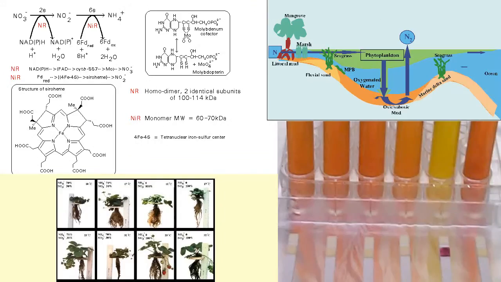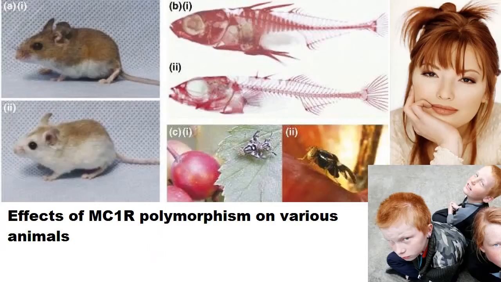A gene which metabolized nitrates very rapidly would be beneficial in a high nitrate environment by preventing toxicity, but bad in an environment where nitrate was hard to come by. In humans, for example, the MC1R gene, that's melanocortin-1 receptor, that affects skin and hair coloration also plays a role in metabolizing some anesthetics. The polymorphisms in this gene that produce red hair color also cause the person to metabolize anesthesia at a different rate.